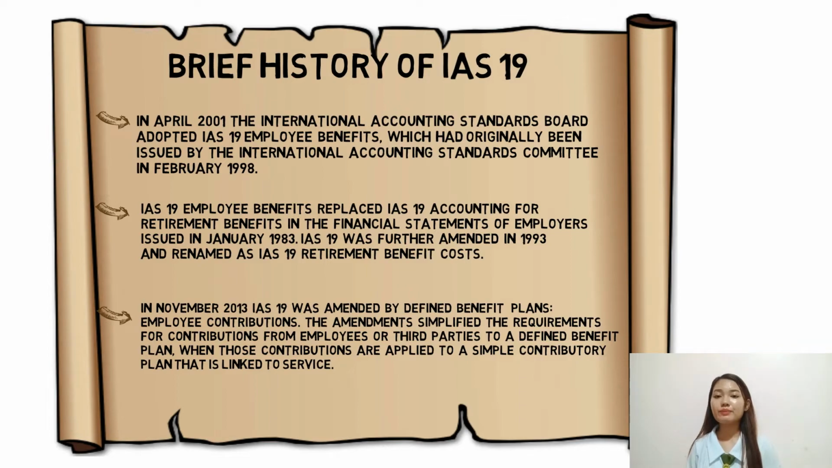Other standards have made minor consequential amendments to IAS 19, including annual improvements to IFRS 2012 to 2014 cycle issued September 2014, annual improvements to IFRS Standards 2014 to 2016 cycle issued December 2016, IFRS 17 Insurance Contracts, plan amendment, curtailment, or settlement issued February 2018. And last, amendments to references to the conceptual framework in IFRS standards.